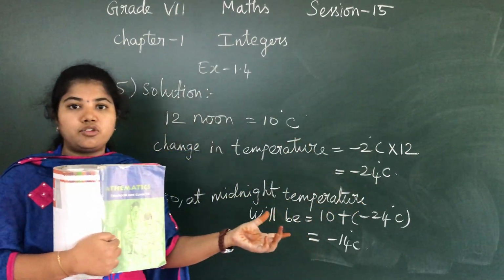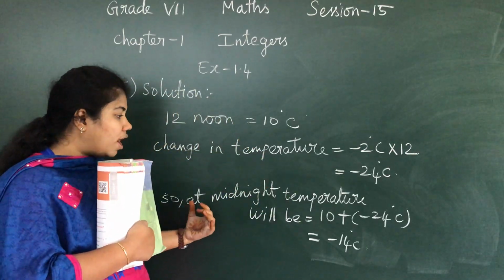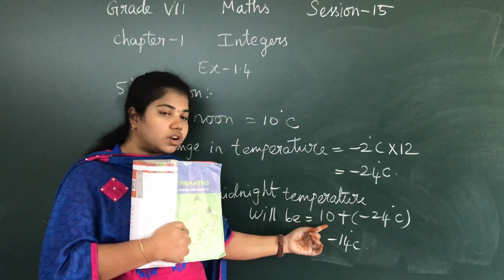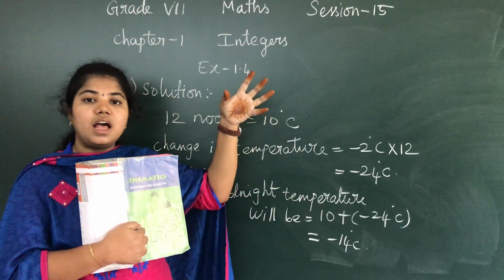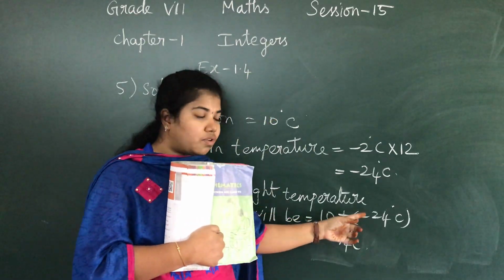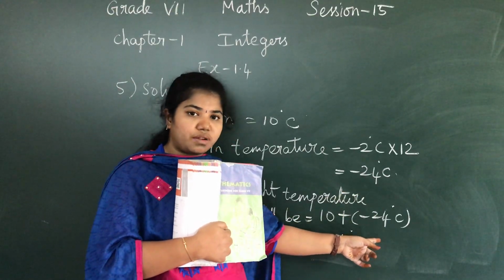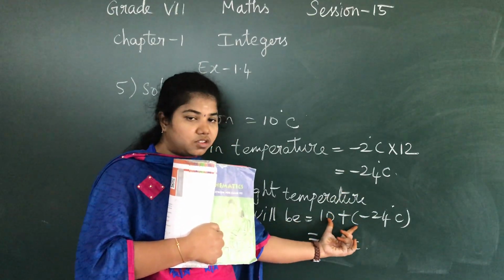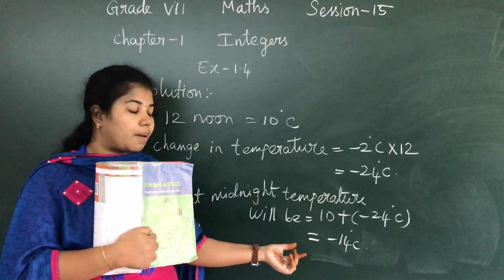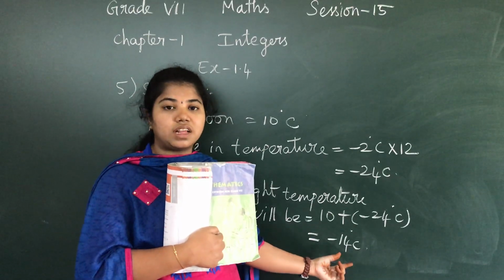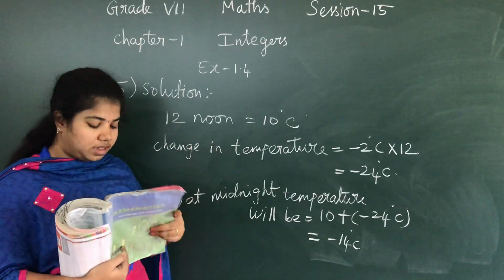Now exactly I have to know what the temperature is at 12 midnight. So at midnight the temperature will be, actually what is the temperature now? 10. So I have to add the temperature so that I can get the midnight temperature. So 10 plus, what is the rate of change of temperature here? It is -24 degrees Celsius. So I am going to add these two and I have got -14 degrees Celsius. So at midnight I am having -14 degrees Celsius. Can you understand? Again from the first I would like to explain this sum. See the question.